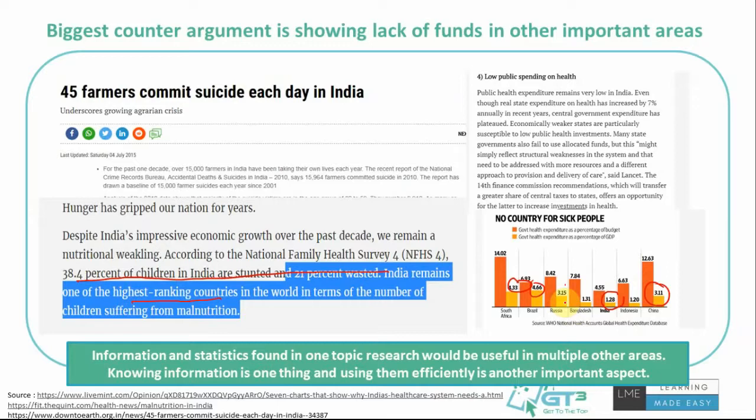Right? So information and statistics found in one topic would be useful for us in another topic. You might actually note down this point, and this might be helpful in some discussion on the health topic. Even though this statistic has been noted by you in the Statue of Unity discussion, or let's say you've written this point in your health topic, because you see that it is useful in the Statue of Unity topic, you can bring in the statistics.